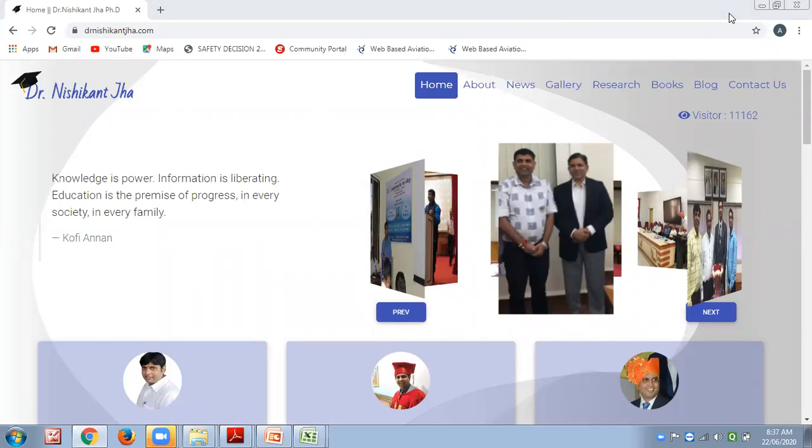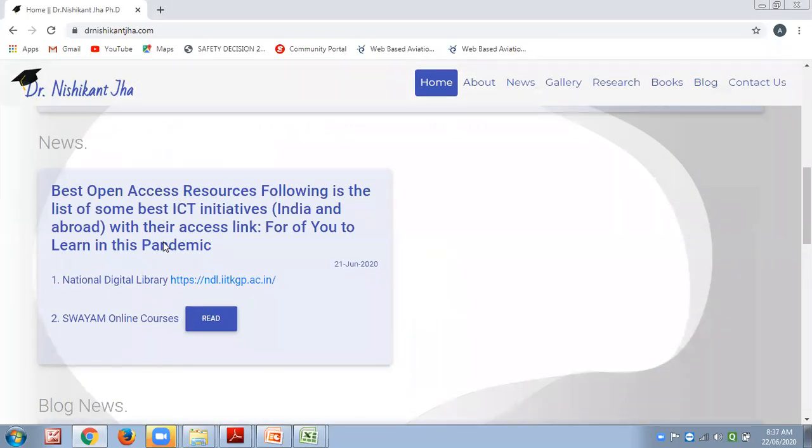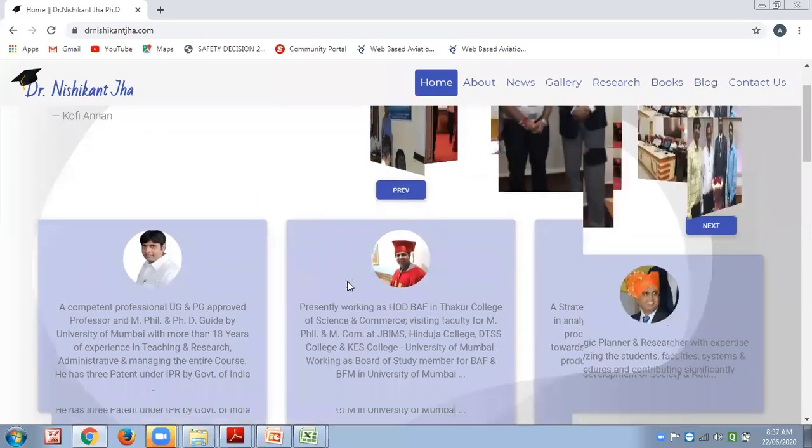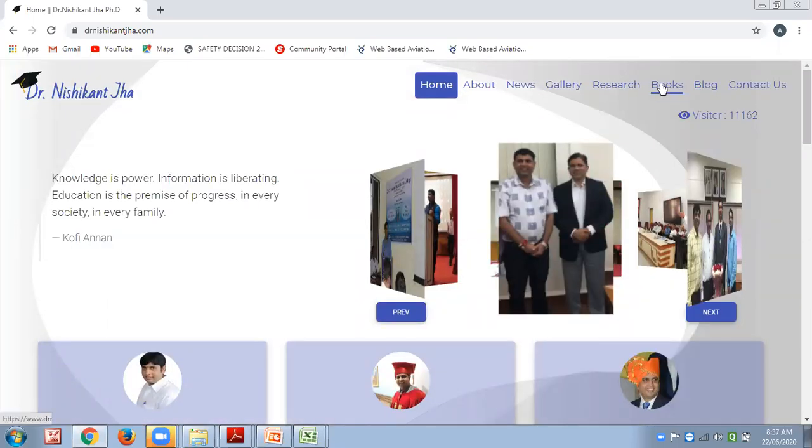And in here, there are many things. See, within a week more than 11,000 people have visited. These are open sources. If you want to read more, you can do that. But for you, I think this is more than sufficient. There are other things about research and all, but for you, this segment is very important.